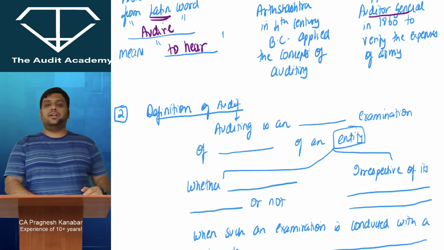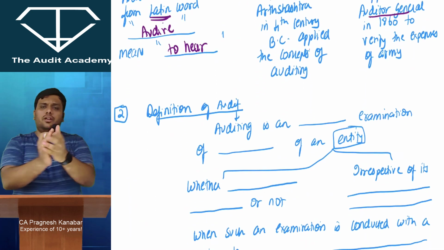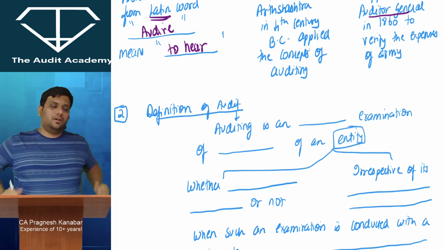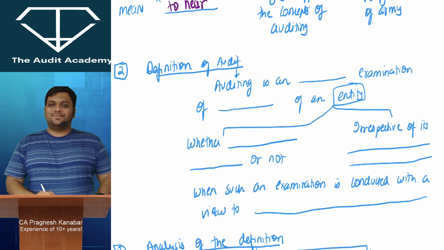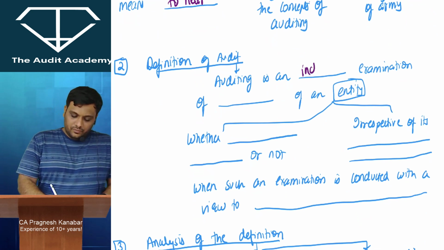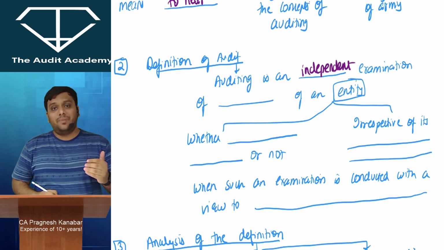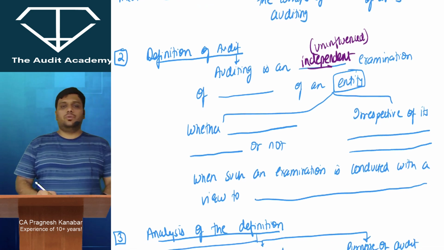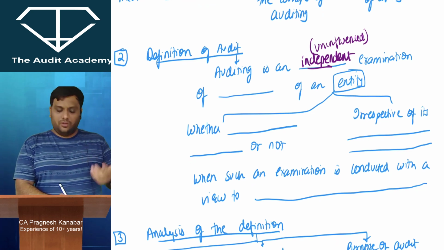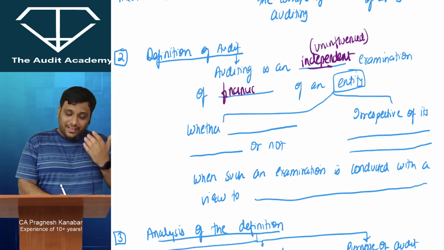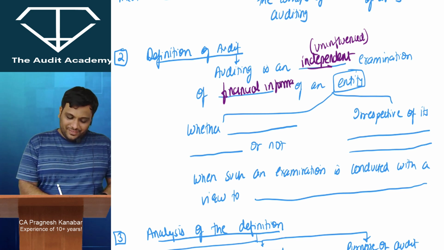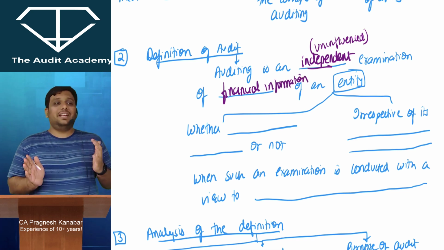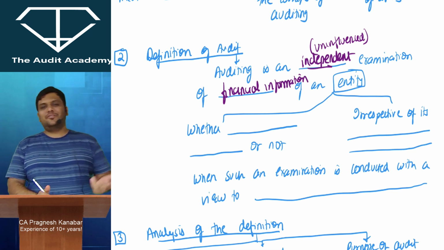Everyone, please give the second point heading. Come on, pause this and write it. If you're not writing it, you will not feel like learning the subject. Come on. So definition of audit. Write down please. Auditing is an independent examination. Which examination? Independent examination. That means has to be done by a person who is not getting influenced, uninfluenced. Independent examination of what? Of my face? Of your face? No. Of financial information of an entity.